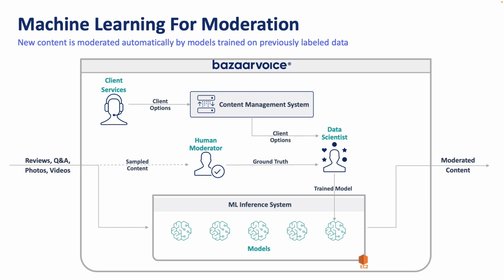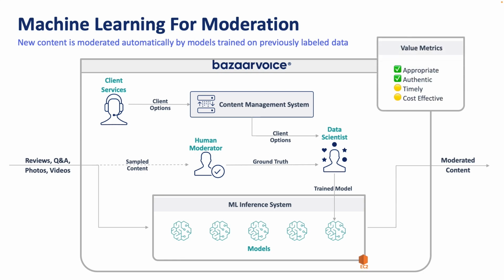It's important to keep in mind that each client has a different opinion about what they consider appropriate, so the data scientists have to look for underlying trends across our customers to identify exactly what we're looking for in those models. They then deploy those models to EC2, which can automatically approve or reject the content. So this looks pretty good, right? But as we're all software companies, we know the devil's in the details here, right?